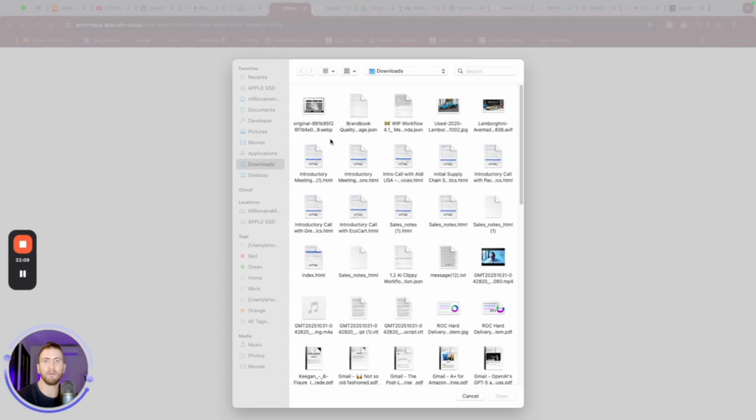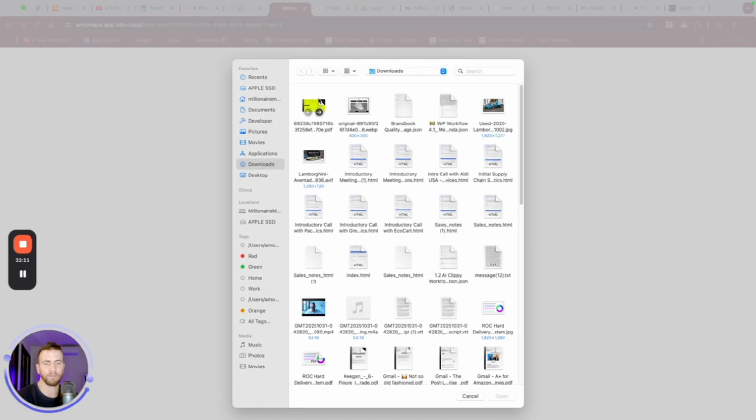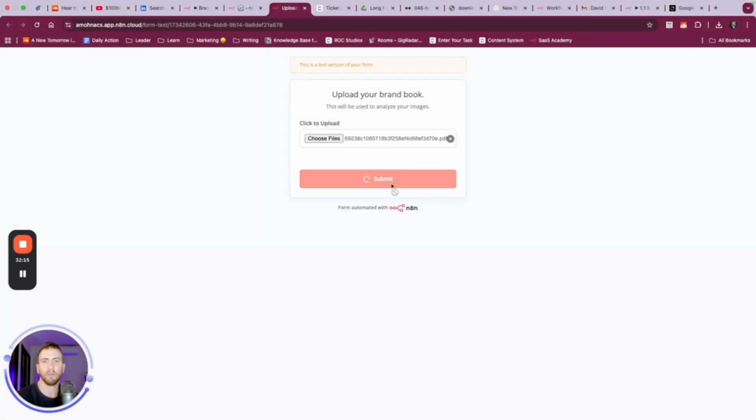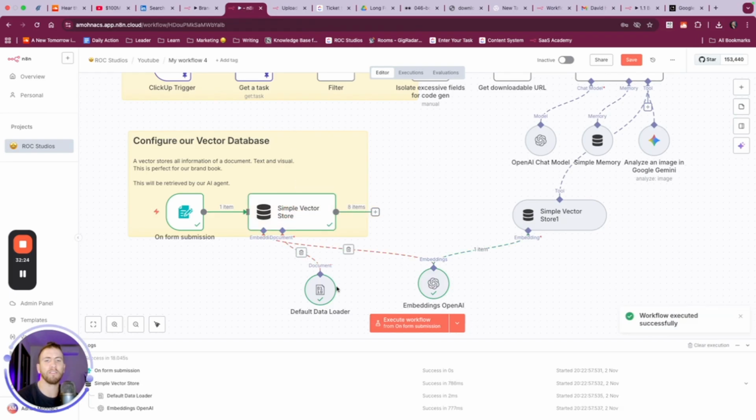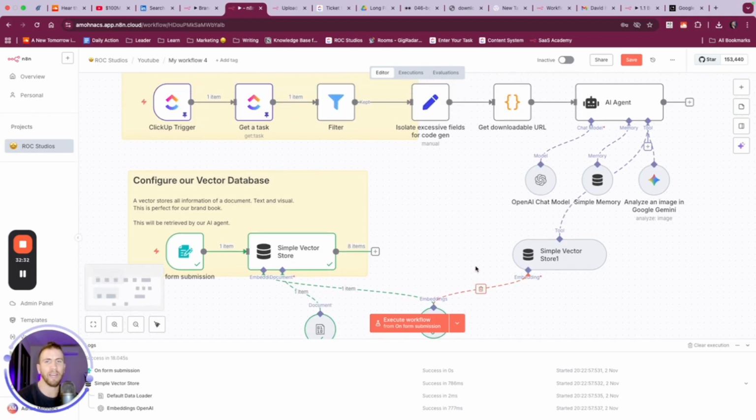Upload your brand book. Click, click, click. Submit. Then we're going to see that all of the information is beautifully stored in our vector database, represented as embeddings with the ability to load it later with the data loader.